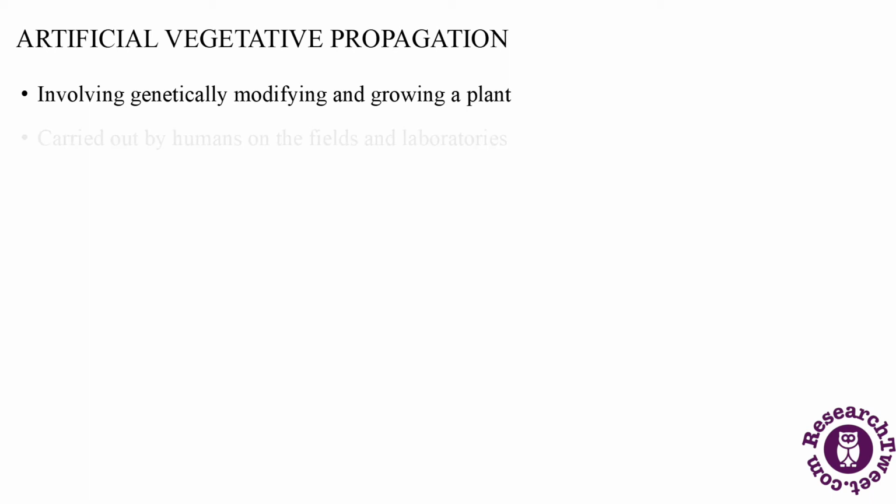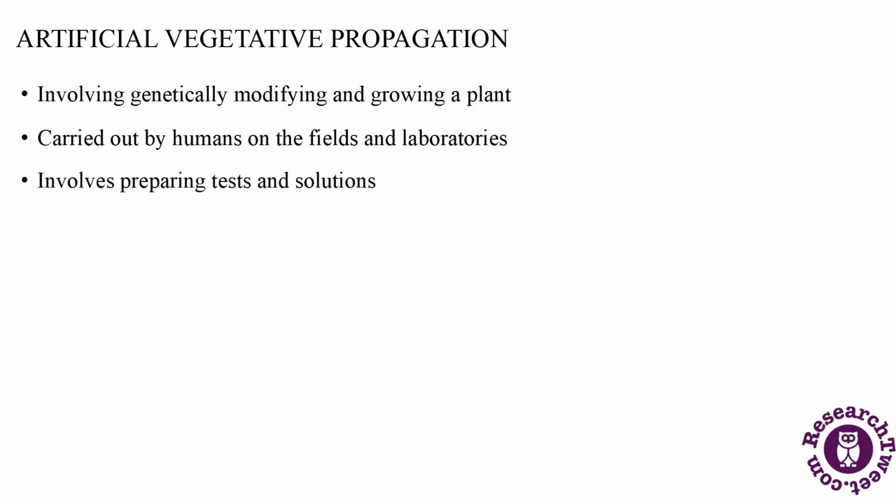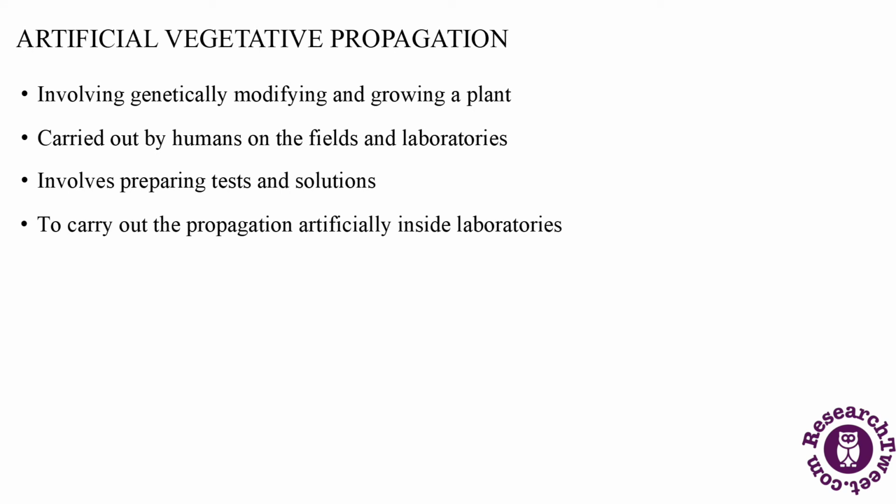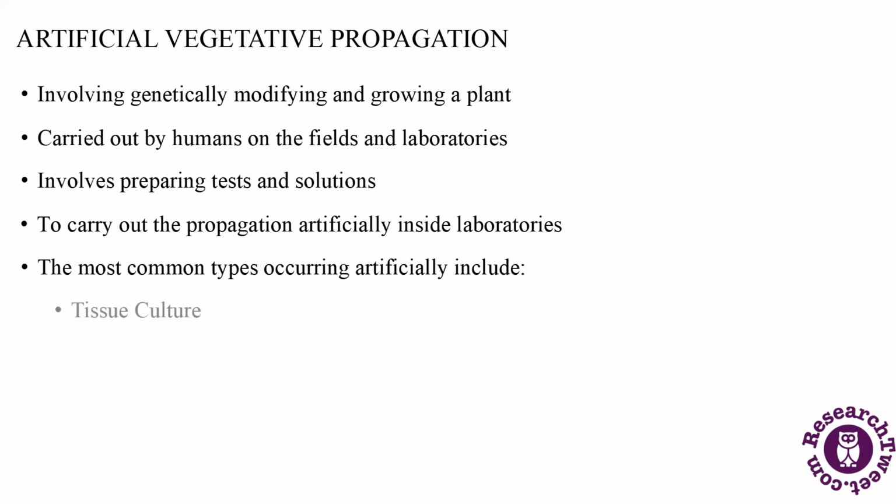Artificial vegetative propagation. This is a type of vegetative propagation involving genetically modifying and growing a plant carried out by humans on the fields and laboratories. This involves preparing tests and solution to carry out the process of plant vegetative propagation artificially inside laboratories. The most common types of vegetative reproduction occurring artificially include tissue culture, grafting, layering, and cutting.